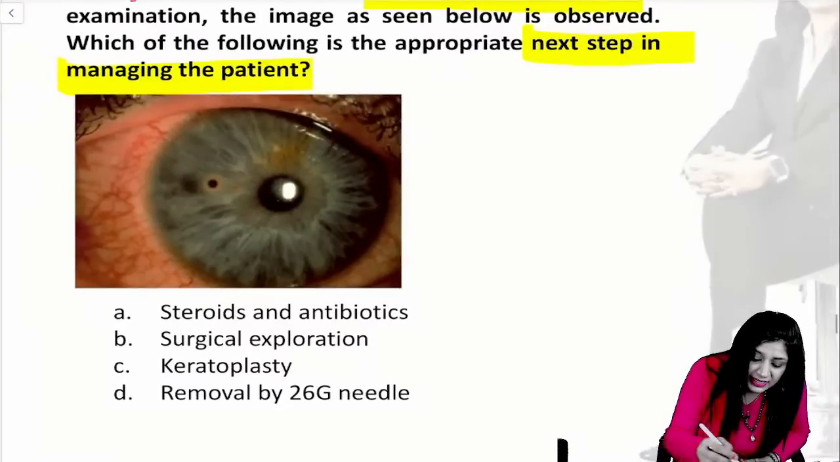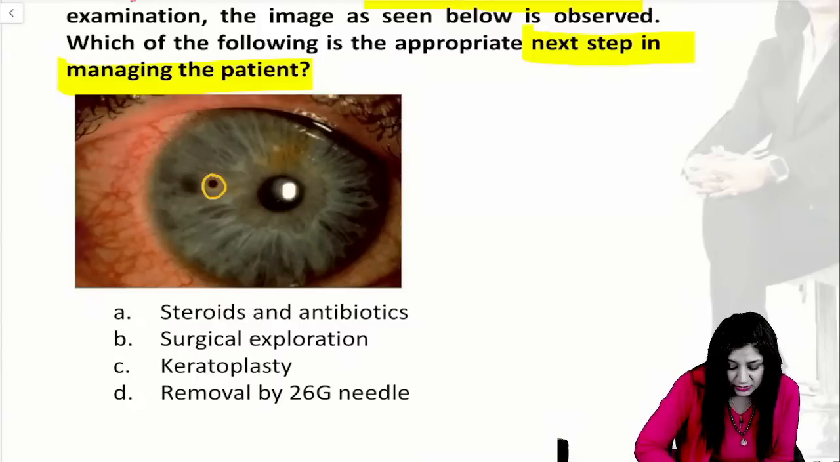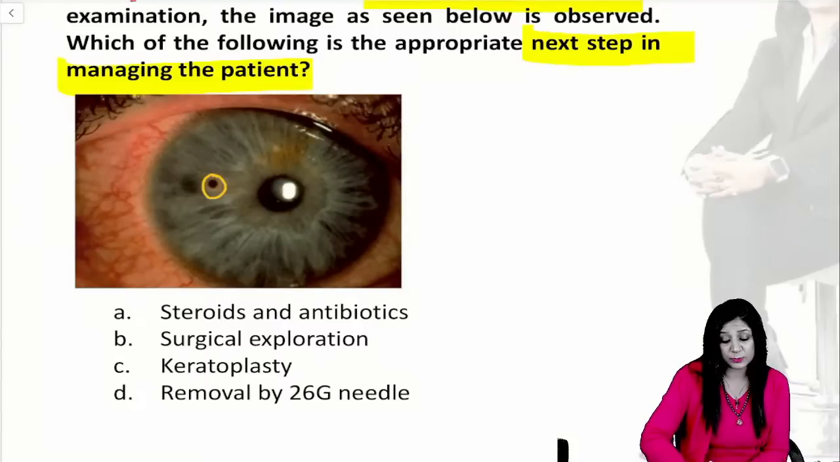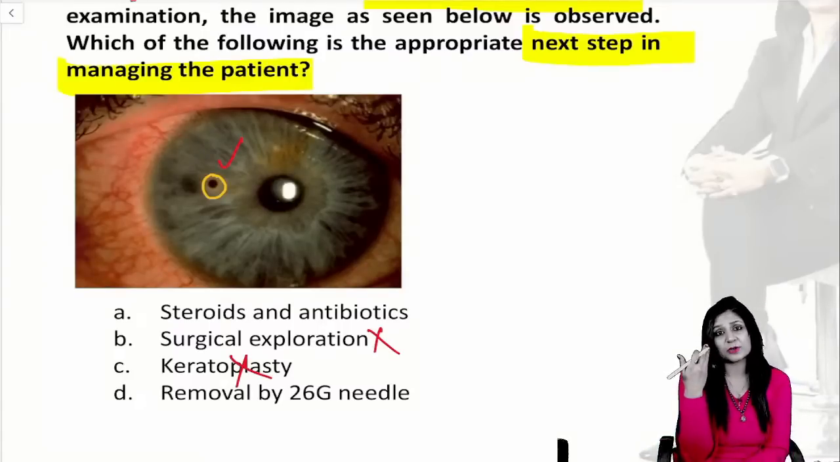So you can see here this iron particle, an intraocular foreign body, which has penetrated. What are you going to do? Will you give steroids and antibiotics, surgical exploration, keratoplasty? I will not do the corneal transplantation for a foreign body, obviously. So I will not do surgical exploration, not required. You are easily able to see this.